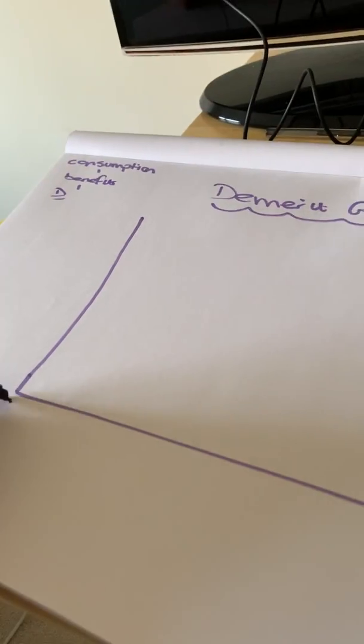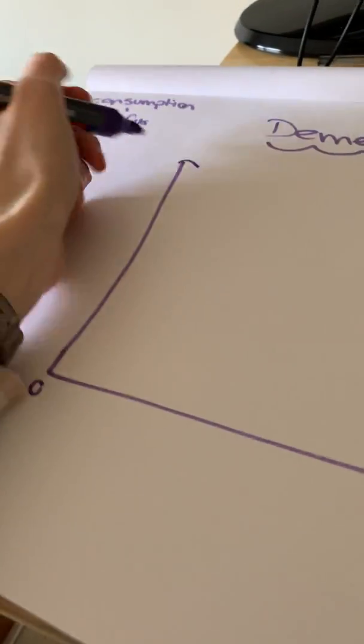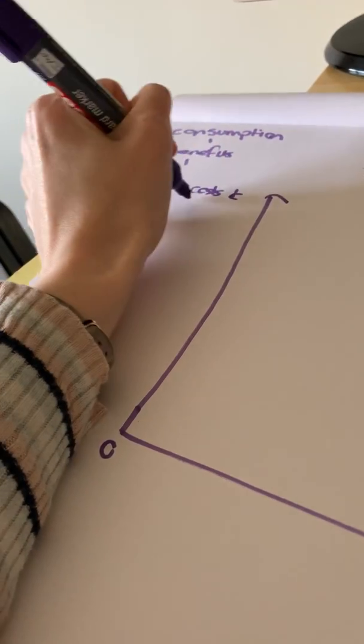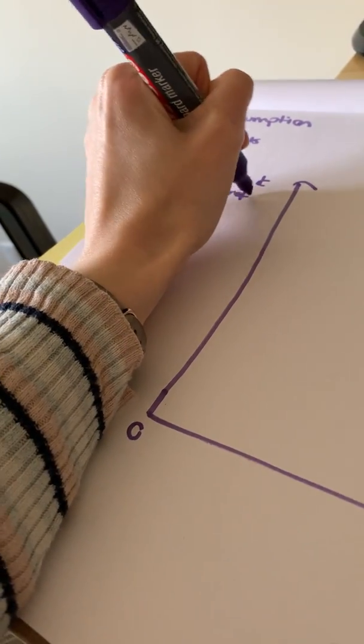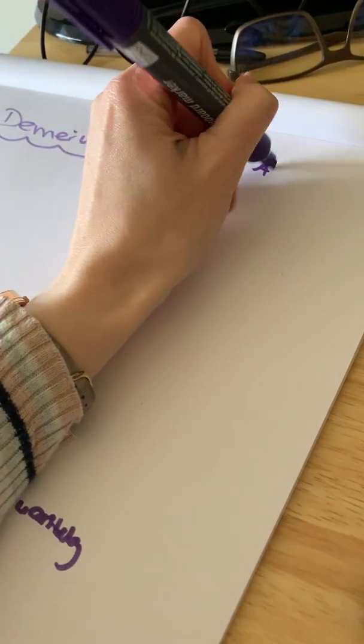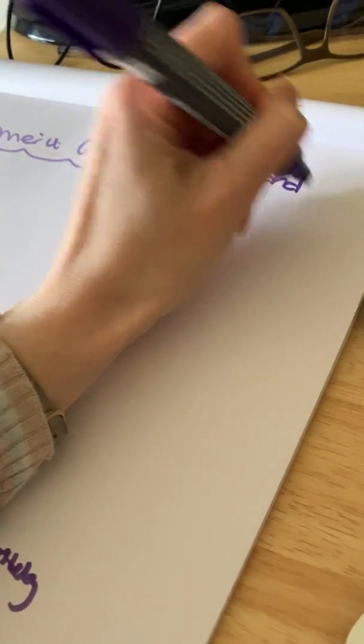So again, we're going to draw our axes. We've got the origin, we've got our costs and benefits on the Y, and we have got the quantity on our X. So for this activity, let's talk about alcohol consumption.